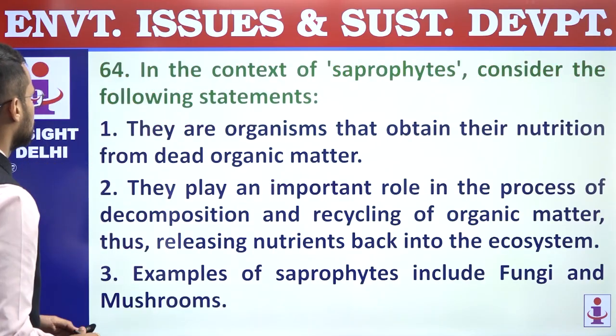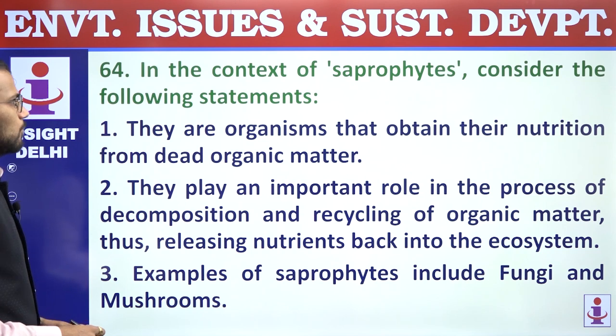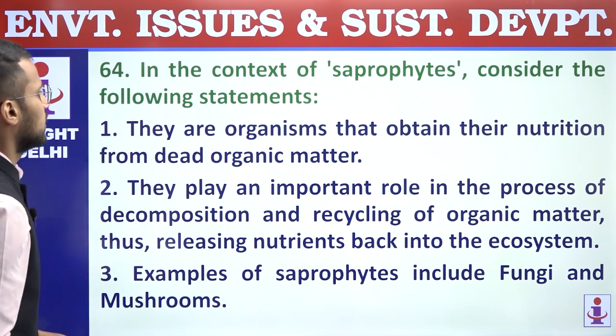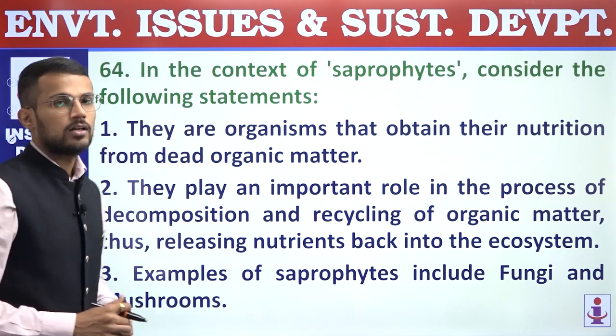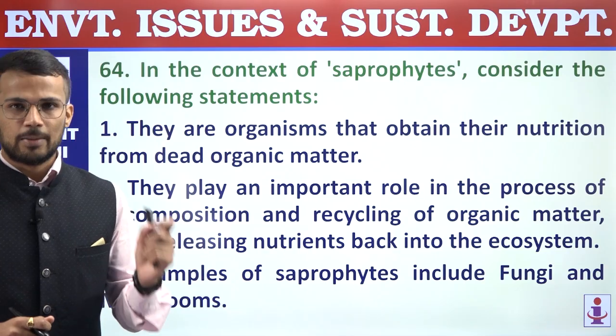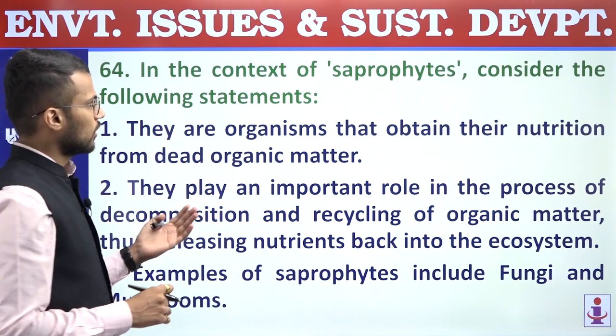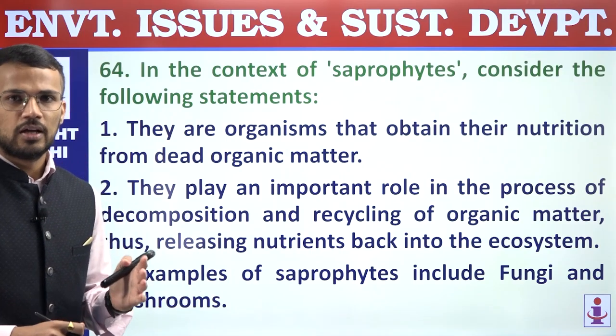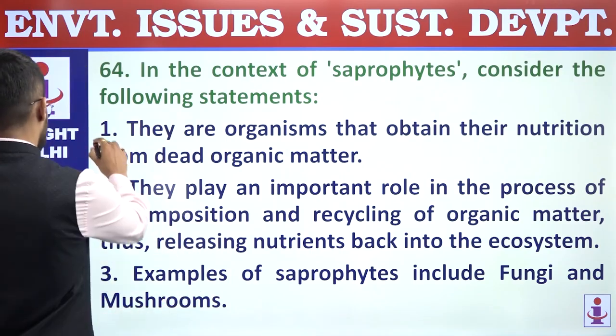Next now, 64. In the context of saprophytes, consider the following statements. First, they are organisms that obtain their nutrition from dead organic matter. So this is a correct statement. Saprophytes are those organisms that are dependent on dead organic matter for their food and energy. First is correct.